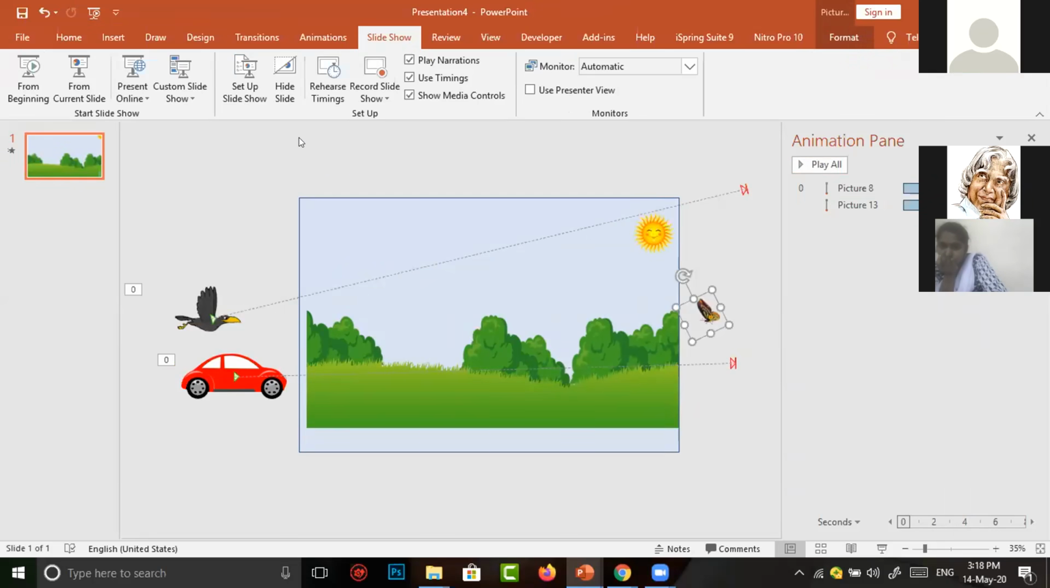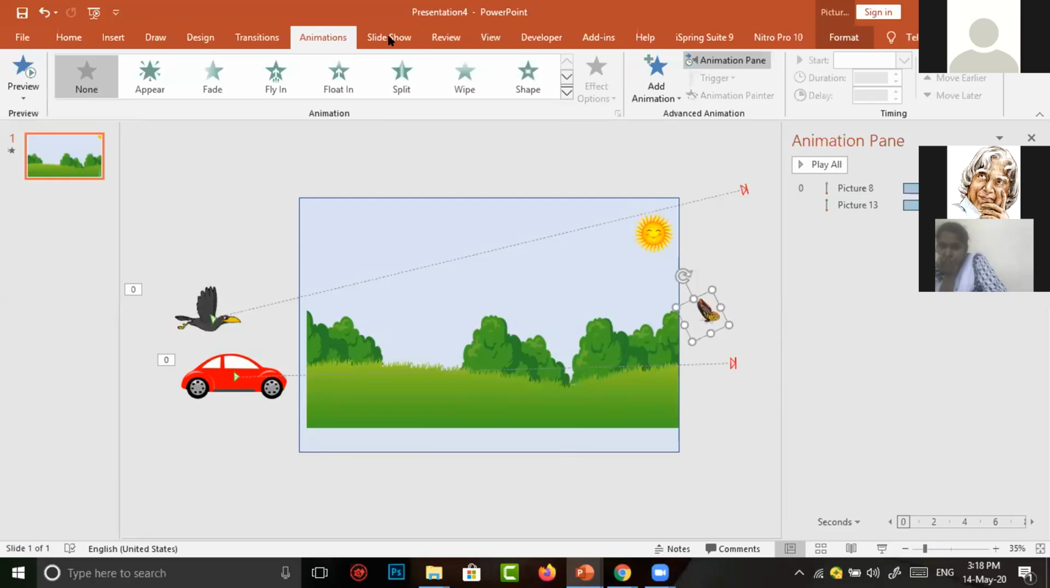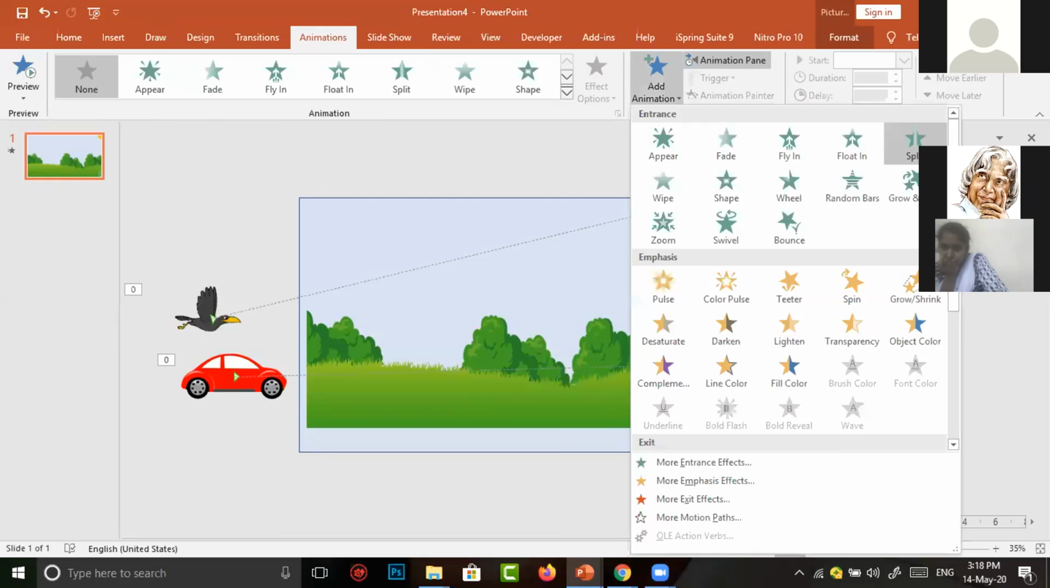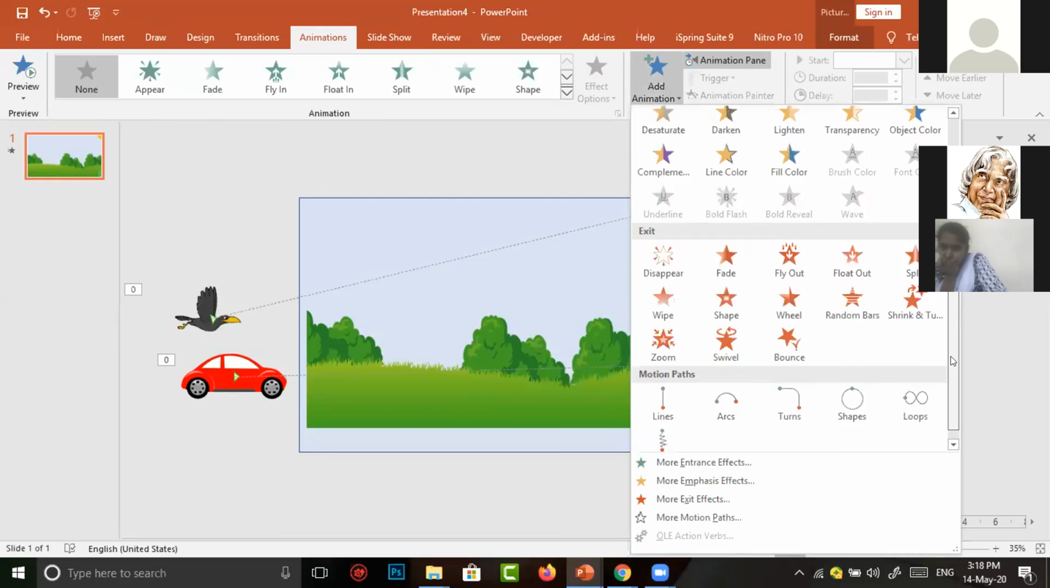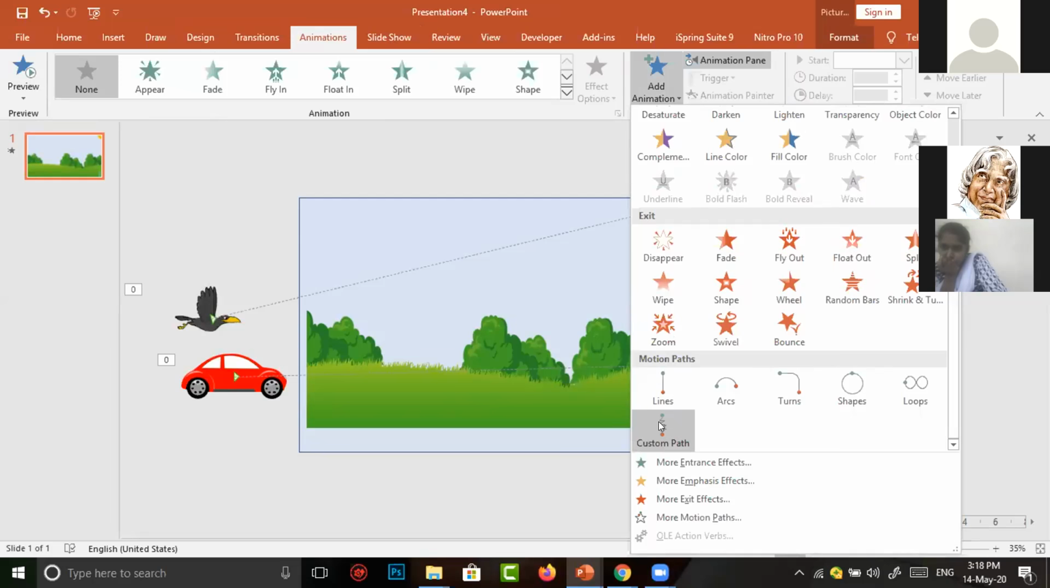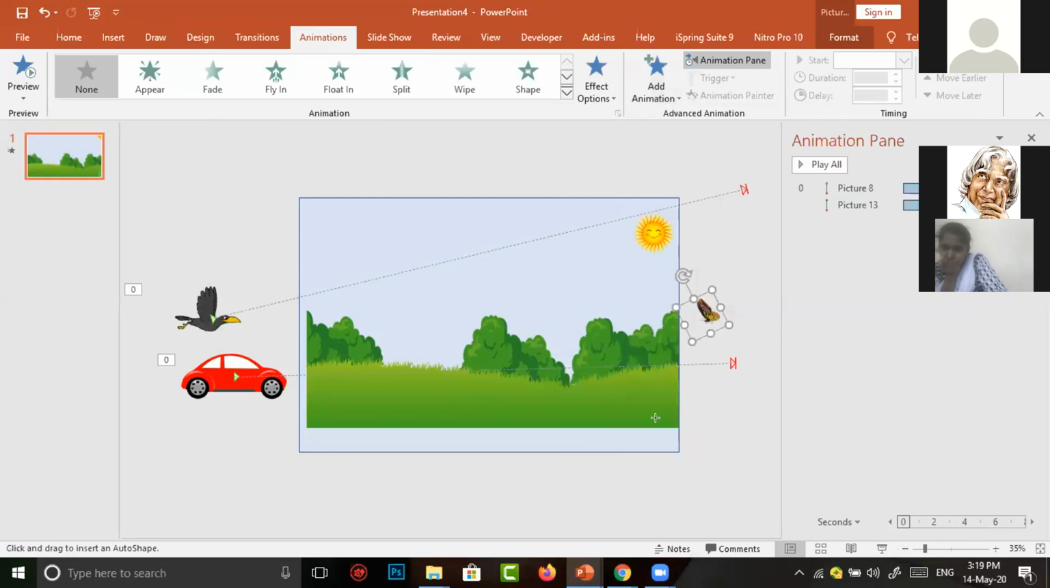For this, again we have to go to animations. Now I am giving a slightly different animation. Now I choose custom path in motion animation, motion path. Custom path means we can customize the path of the character. It doesn't move in a straight line. I want to give the animation like this one. It goes in a zigzag manner. The butterfly moves in a zigzag manner.